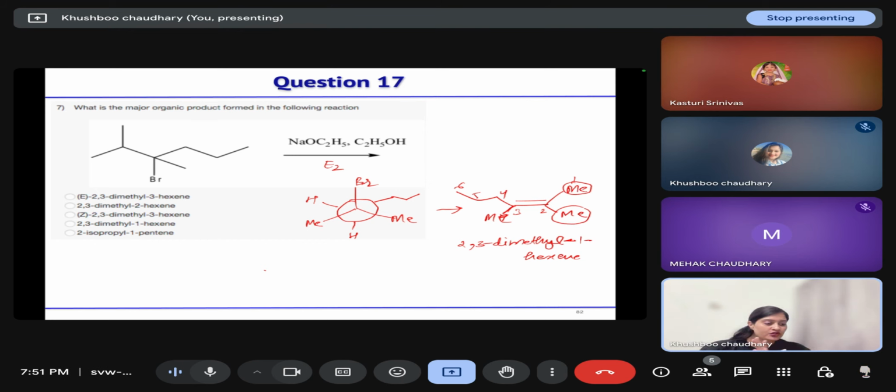If two groups are the same, we will not decide E/Z. That is the case when the two groups are different. Is this clear? The first option is not possible. E/Z is possible when the alkene that is formed has two different groups at both sides. In this case, at one side both groups are methyl, so we will not be able to give priority to one of them. So E/Z we can't decide.